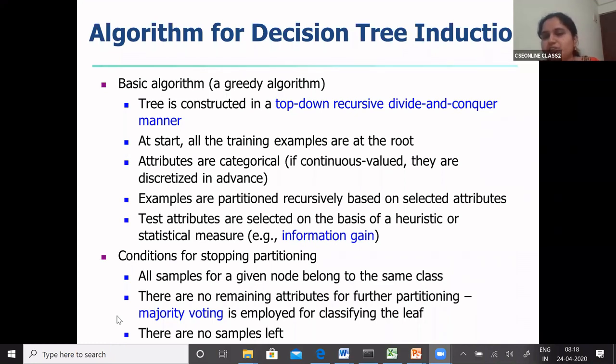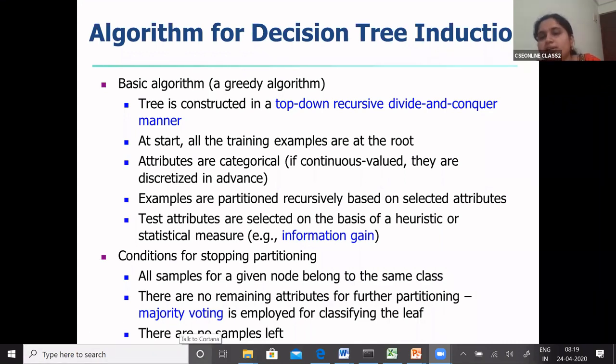So the efficiency of a decision tree reduces whenever there is a missing value in a particular attribute. The precondition for your decision tree is that it is assumed that the data is full. What do you mean by data is full? That there are no missing attributes or missing values in the attributes, and whatever data you have considered, the repetition of data should be minimal. Then only the efficiency of your decision tree will be high. So this is on ID3.